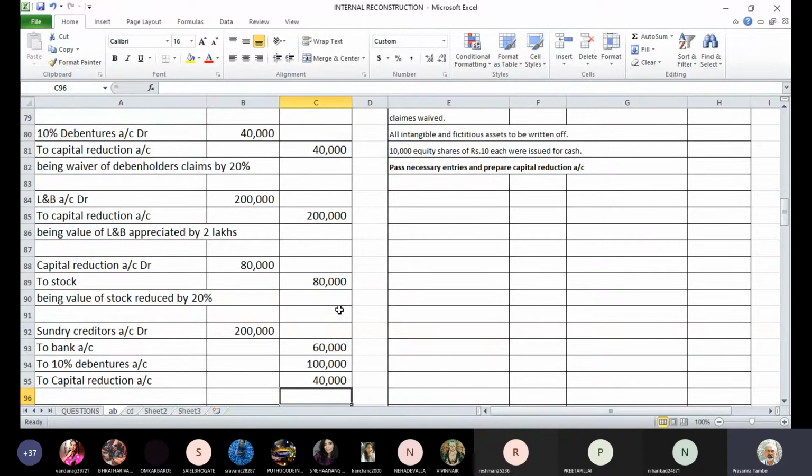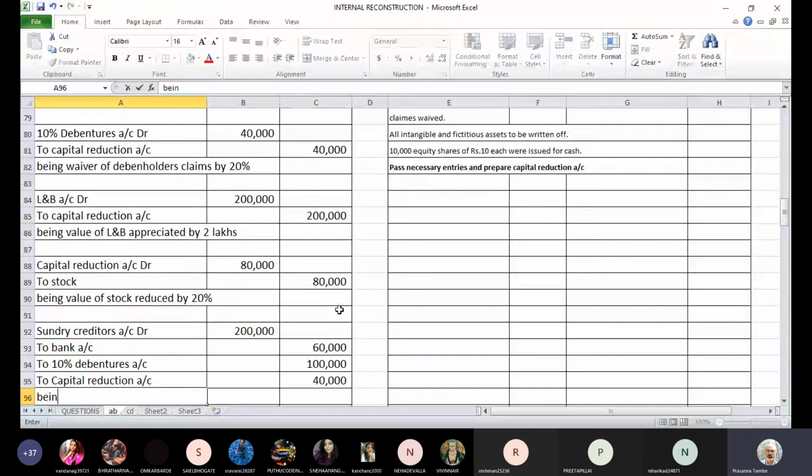Out of that, we have made 30% payment immediately, so it came to 60,000 rupees. For 50% of the creditors' balance, we have issued 10% debentures. So that amounts to 1 lakh rupees. And they have given a discount. They have given waiver of their claims to the extent of 20%. So that amounts to 40,000 rupees. So that amount will be credited to capital reduction.